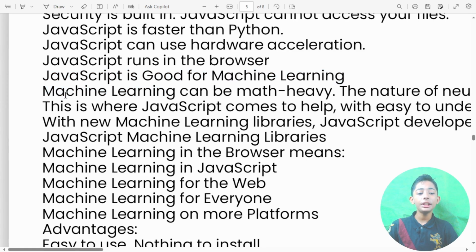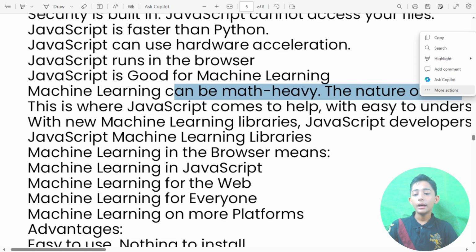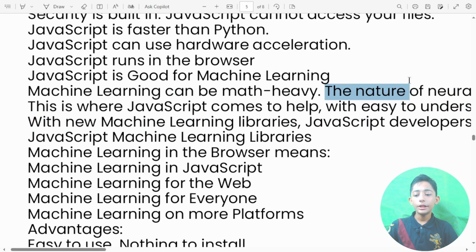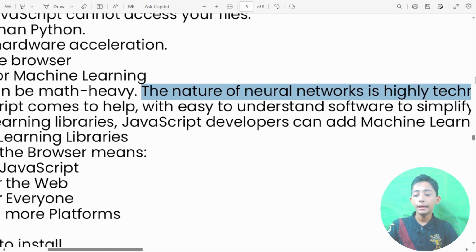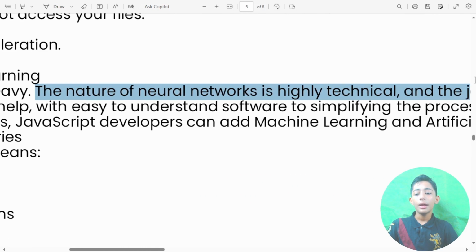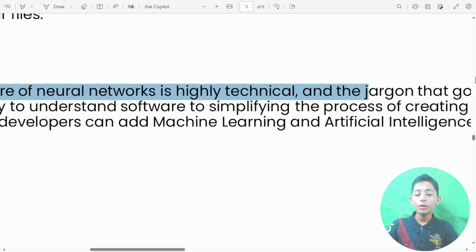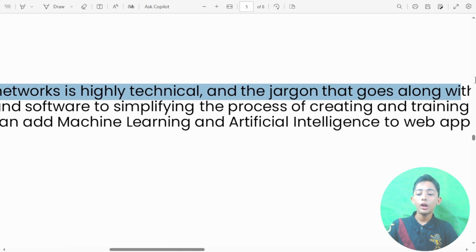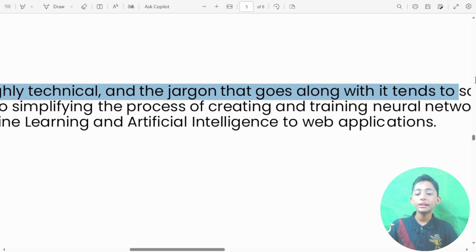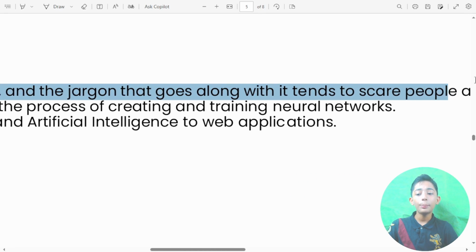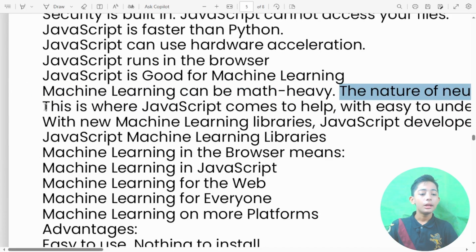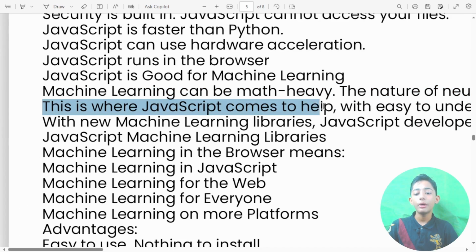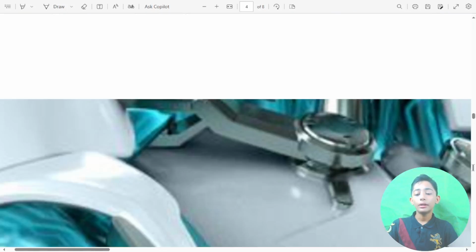Machine learning can be math heavy. The nature of neural networks is highly technical. Okay, and the jargon that goes along with it tends to scare people away. Now this is where JavaScript comes to help with easy to understand software.